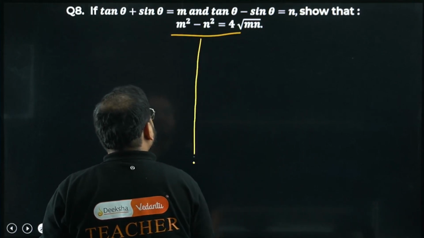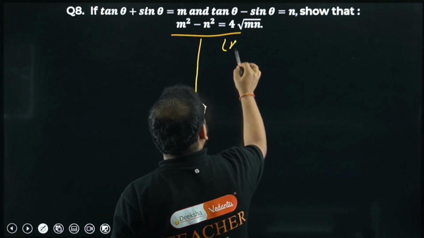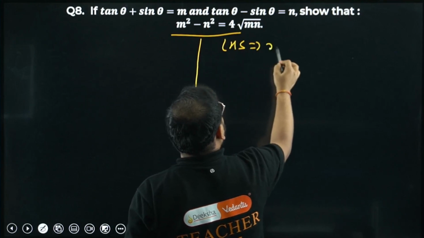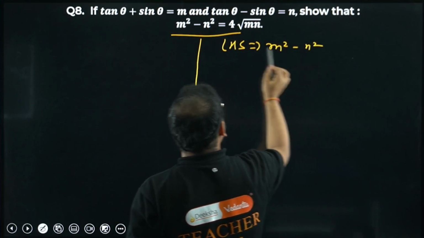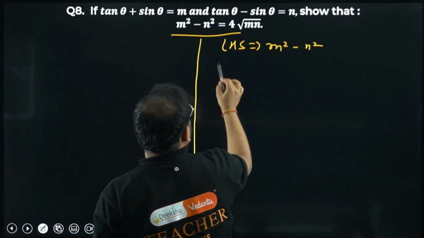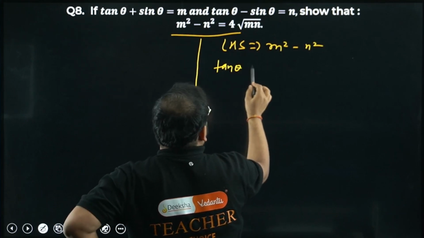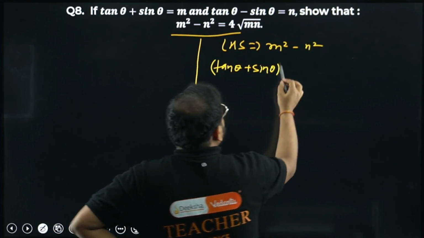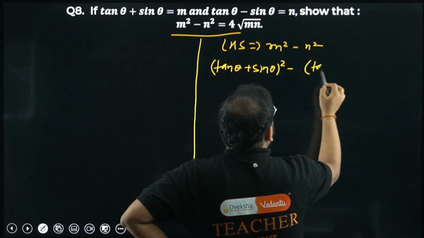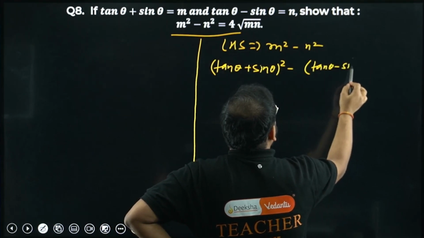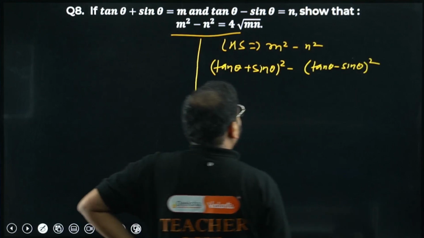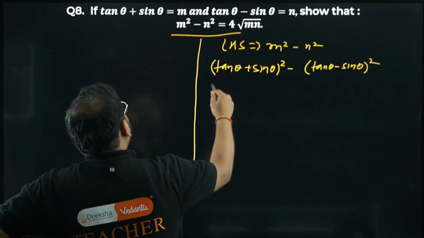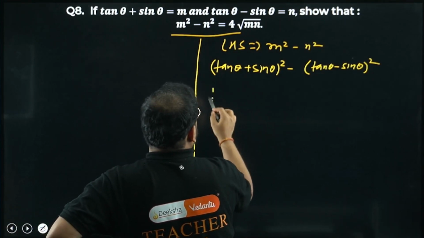So I'll take first thing my LHS. What is that? M square minus n square. What is m square? So please check here. This thing the whole square. So tan theta plus sine theta the whole square minus tan theta minus sine theta the whole square. Okay, great. Take the whole square over here, sir.